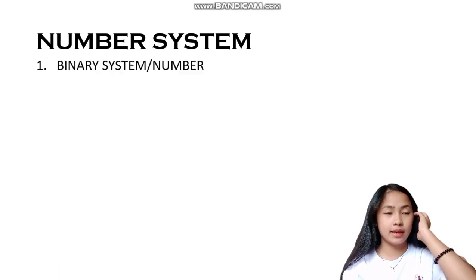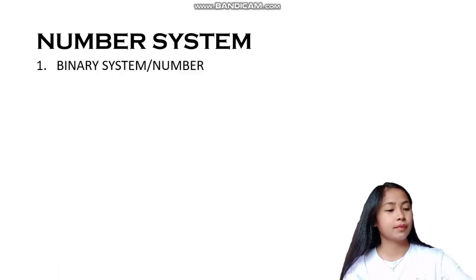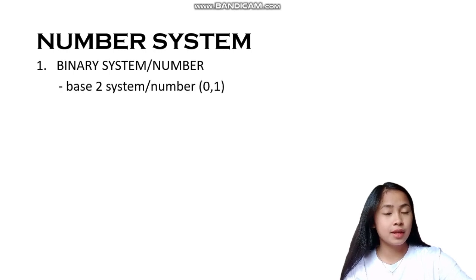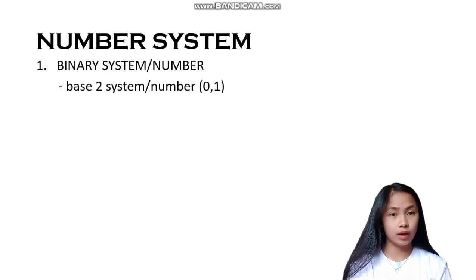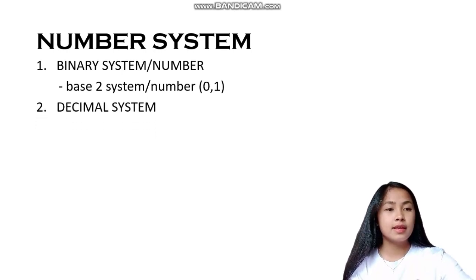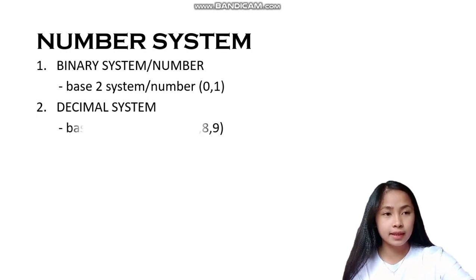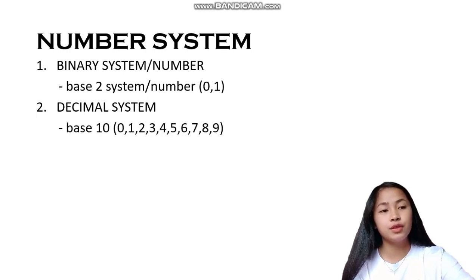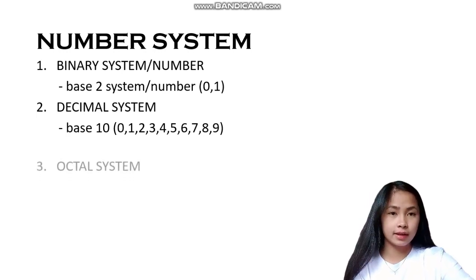The first one is the binary system. It has a base 2 system, which is 0 and 1. 0 means off state and 1 means on state. Second is the decimal system. It has a base 10: 0, 1, 2, 3, 4, 5, 6, 7, 8, and 9.